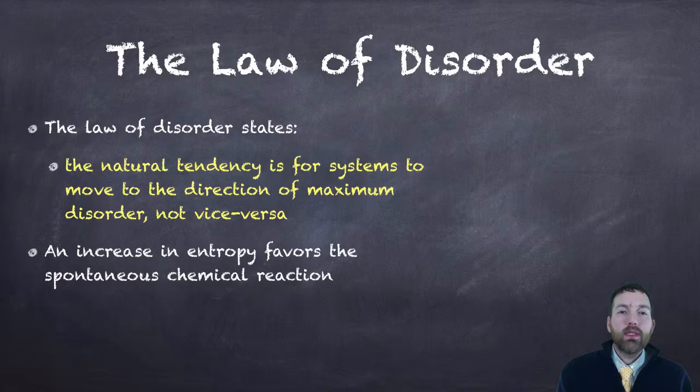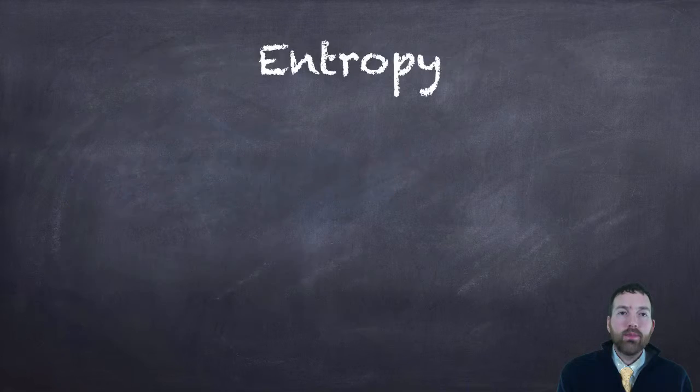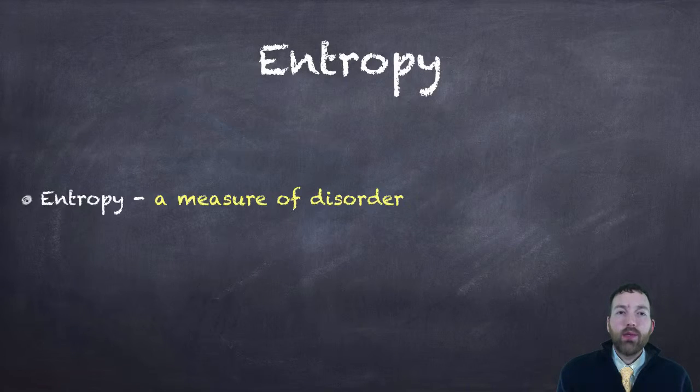If you have an increase in entropy, that favors a spontaneous chemical reaction. If you have a decrease in entropy, that favors the non-spontaneous chemical reaction. So we should probably define what entropy is. Entropy is just a fancy word for disorder. So it's a measurement of disorder.